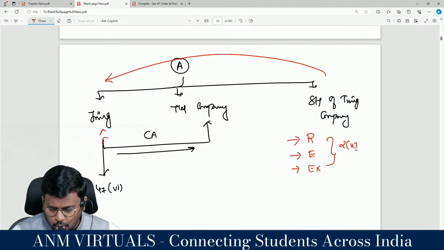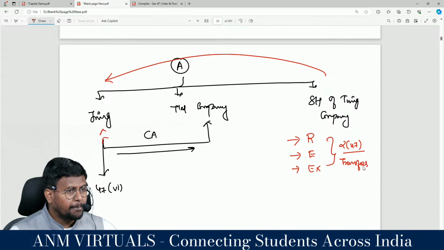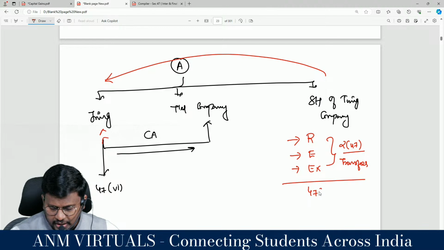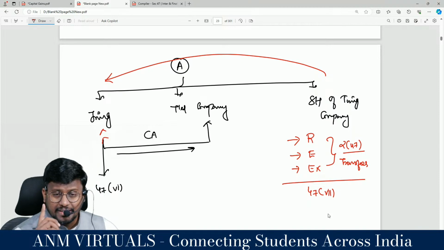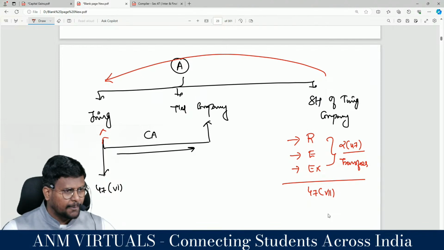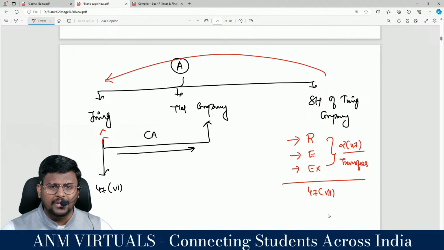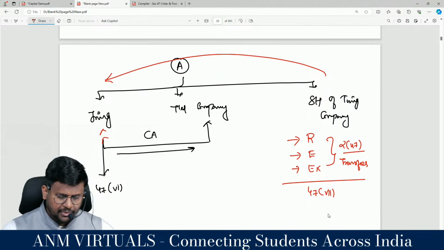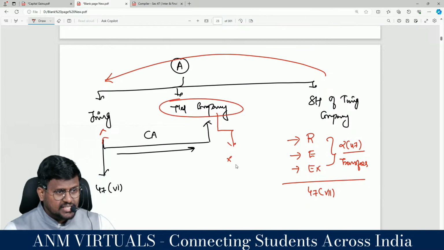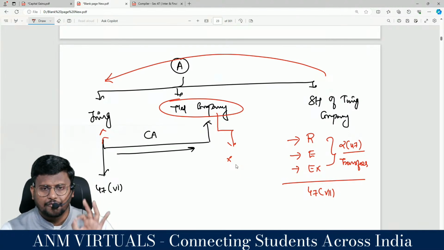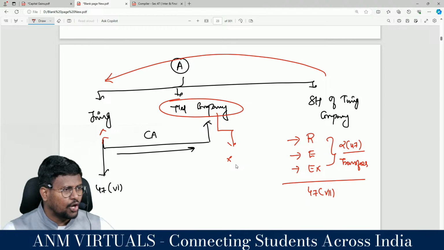Actually, as per section 2 subsection 47, this is a transfer. But this will not be regarded as transfer in the hands of the shareholders as per section 47 clause 7. So 47 clause 6 will be applicable in the hands of the amalgamating company. Correct? Yes, sir. And 47 clause 7 will be applicable in the hands of the shareholders of the amalgamating company, and no section will be applicable in the hands of the amalgamated company, because section 47 is from the angle of the transferor, not from the angle of the transferee.